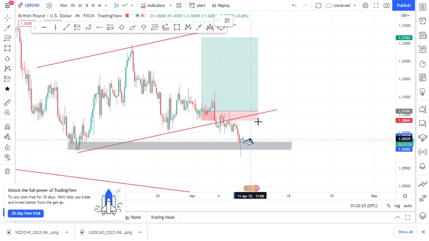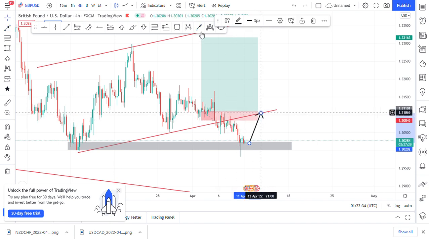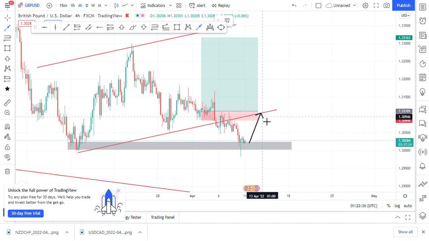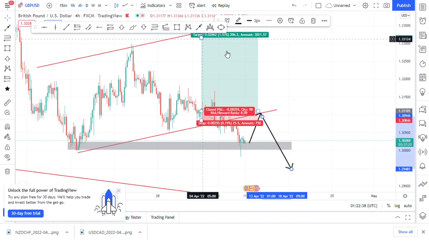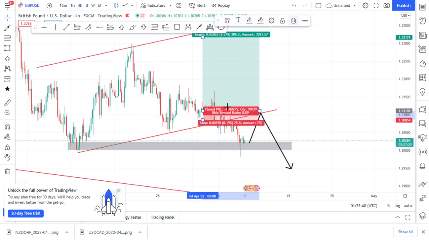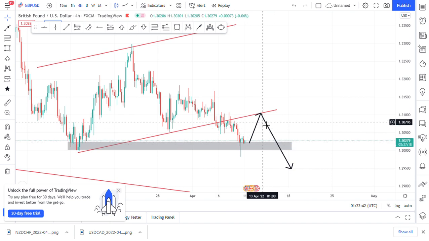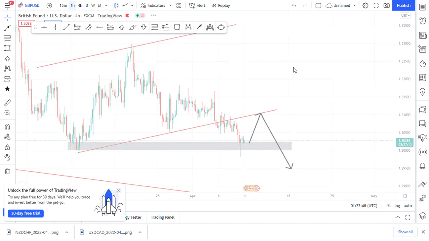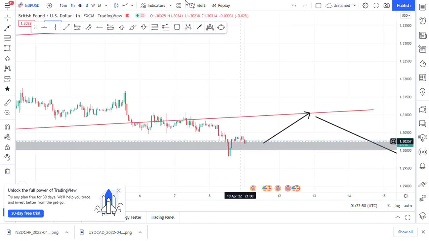Most likely expecting price to come up to around this point, retest this trend line or this point here before we have that push to the downside. We'll have that push to the downside of this trade. So that's what I'm expecting on the GBPUSD. Go over to the 1-hour time frame. You can actually see the clear bullish formation from the 1-hour time frame.